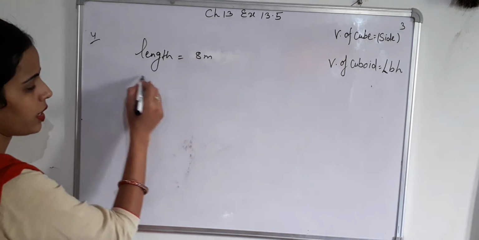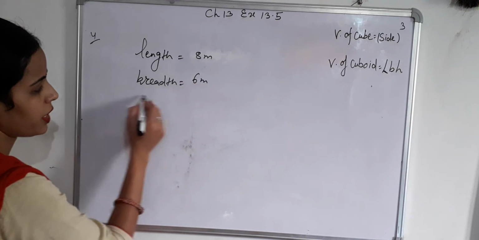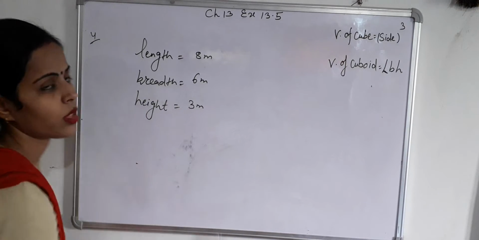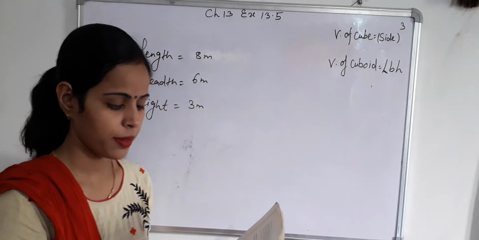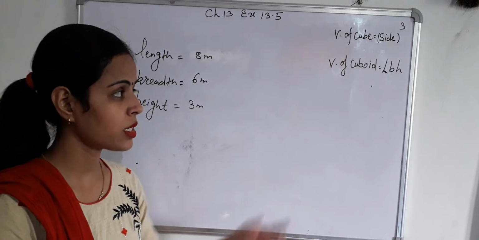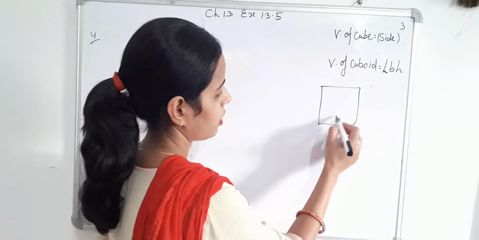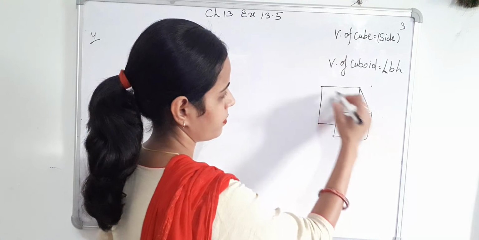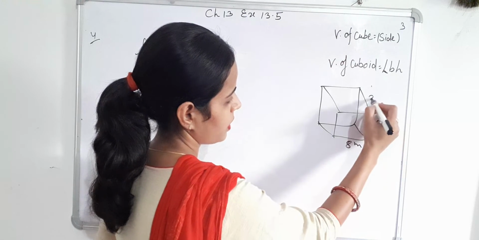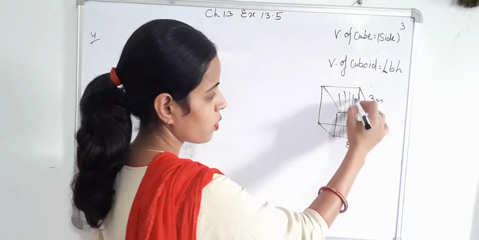Length equals 8 meter, breadth equals 6 meter, and height equals 3 meter, a cuboidal pit. Find the cost of digging it. First find its volume.